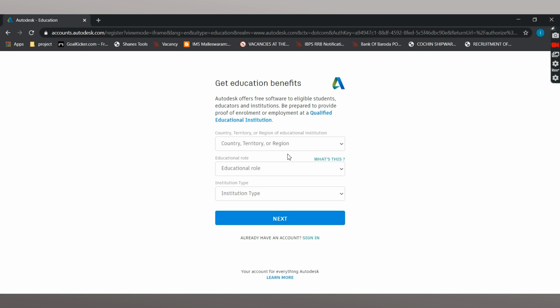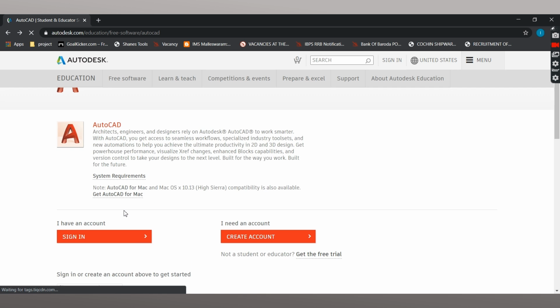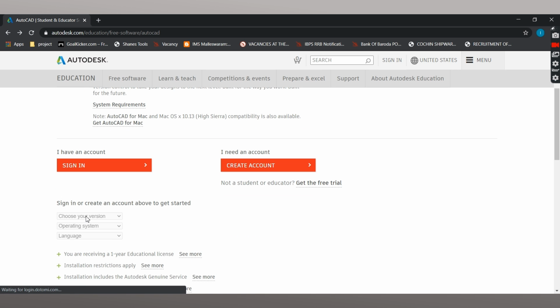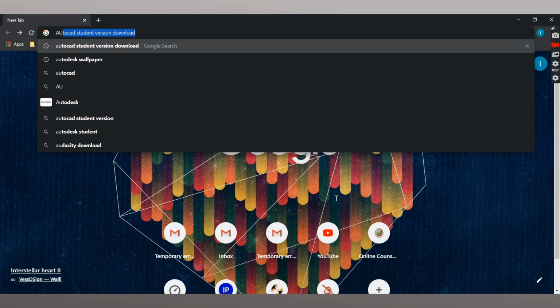Fill out all the details required, and after the registration you will be prompted again to sign in to the account. And here down below you can choose your version. We here have chosen AutoCAD.